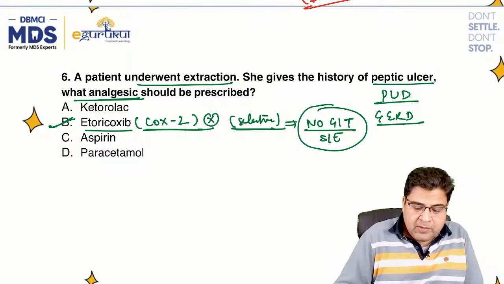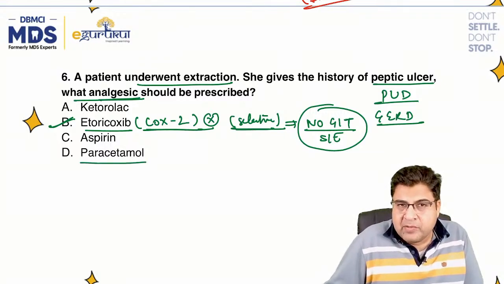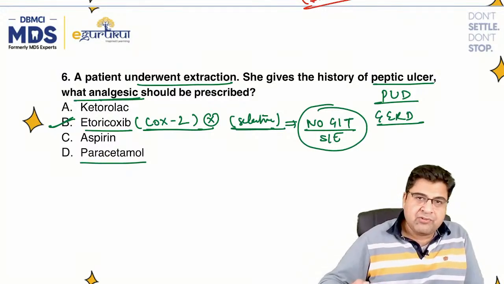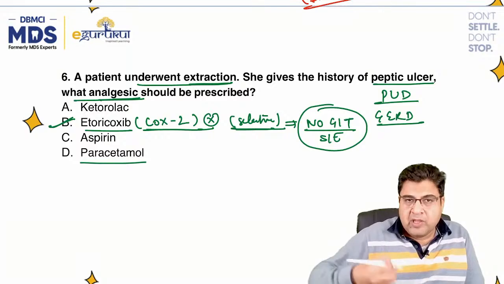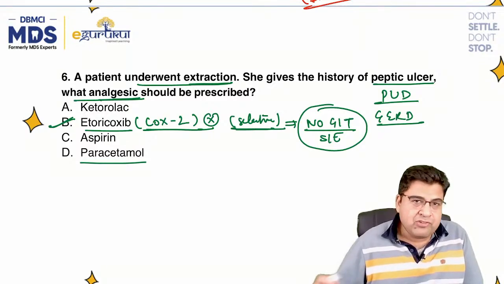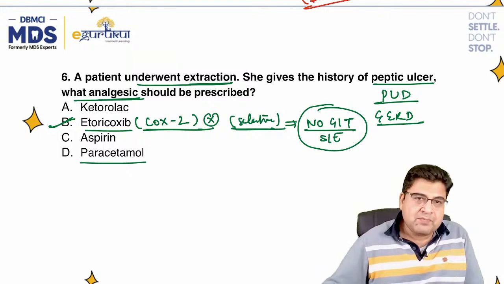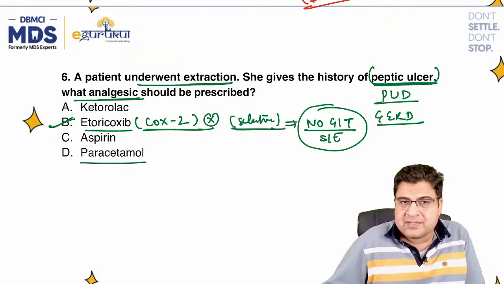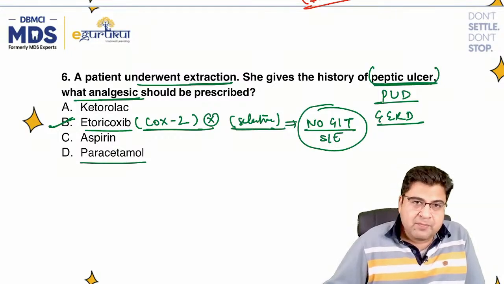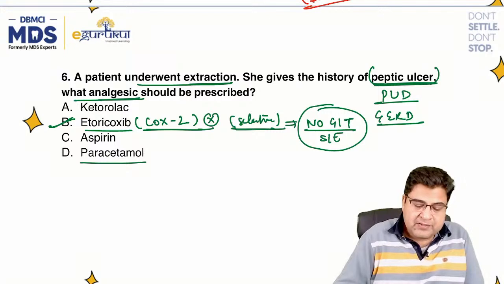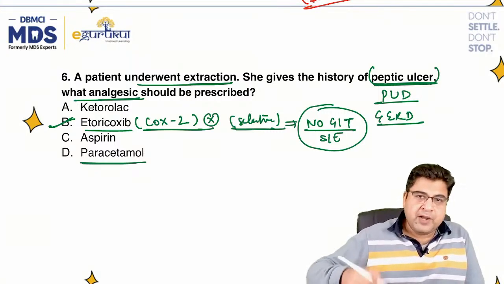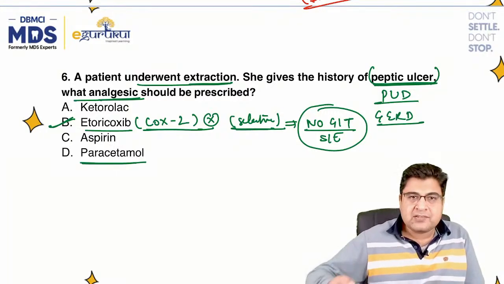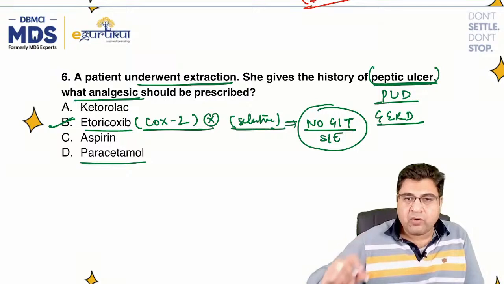Here the answer can be paracetamol also, but they have asked for the analgesic drug and the patient has undergone extraction. Maybe the patient has got some infection over there, inflammation may be there. So it's better to mark the answer as etoricoxib, because they're specifically asking which medicine will not cause peptic ulcer as a side effect. Etoricoxib is a better, more efficient painkiller here instead of paracetamol. According to me, the answer should be etoricoxib, but this is a highly controversial question.